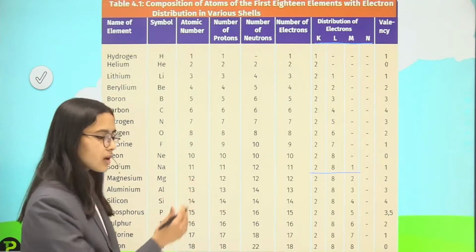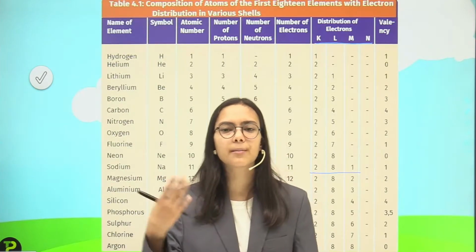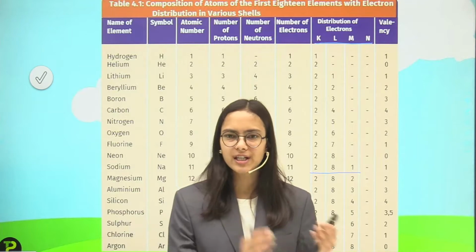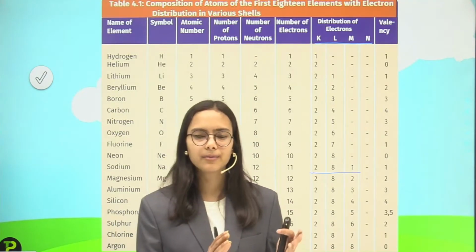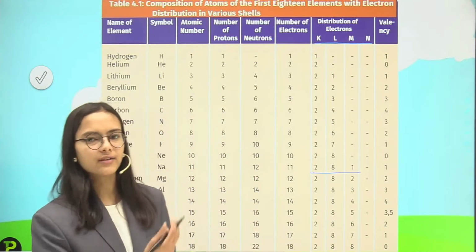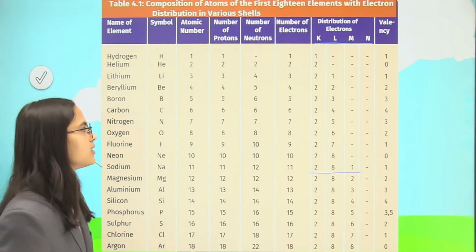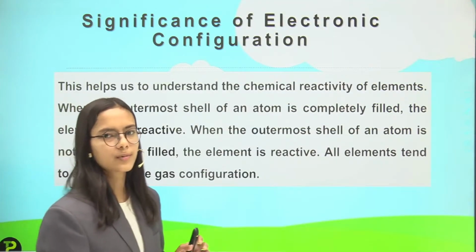For calculating them, we can use the mass number. We calculated a question in the last lecture: to calculate the number of neutrons, we subtract the atomic number from the mass number, and then we get the number of neutrons. So this was about electronic configuration for those particular atoms.